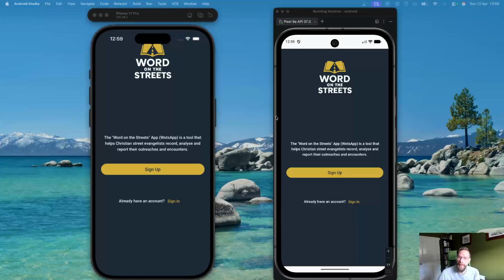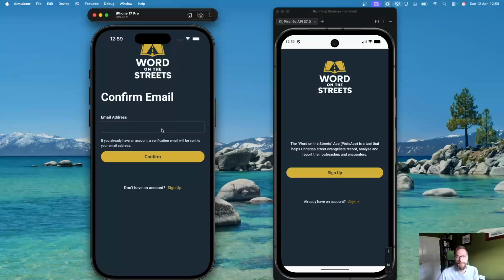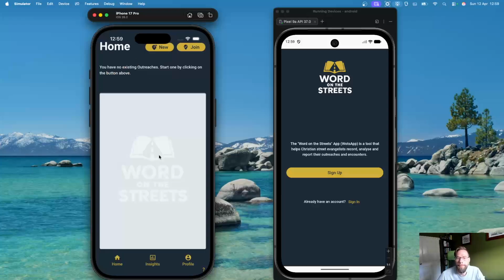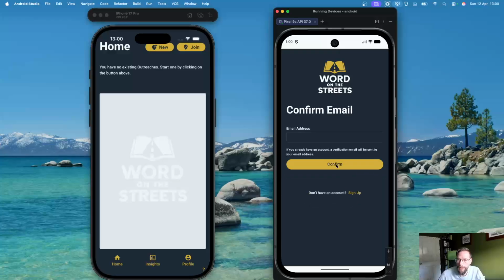Okay, so as to start us off, I will sign both of these users in. First, the first evangelist, I'm just going to use some test data here that I've pre-set up. Evangelist1 at, there we go. Okay, and then that's evangelist1. On the left hand side, brand new installation of WhatsApp, no outreaches so far, no encounters. And so let's do the same thing for the second user.